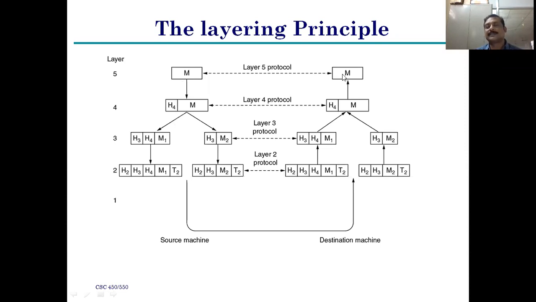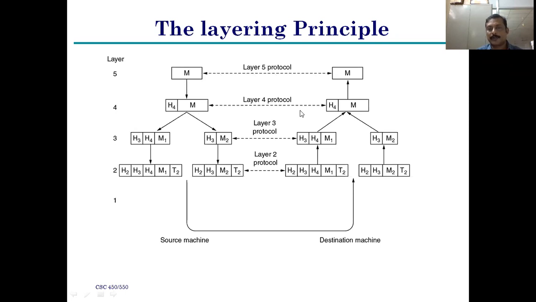Finally, the same message is received by the receiver. This is the process. Layer 5 protocol: there is a protocol available. Based upon that protocol, the entire information is accessed successfully in any network. Any kind of information is successfully transmitted by using the protocol. Layer 5 protocol works between the layer 5 sender and receiver.